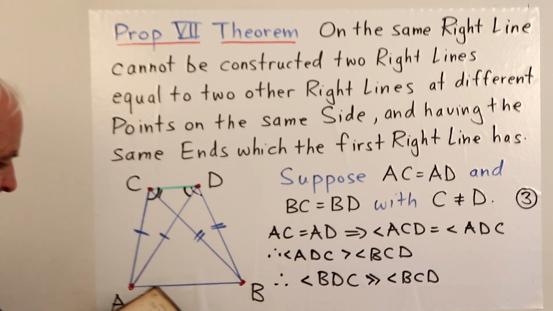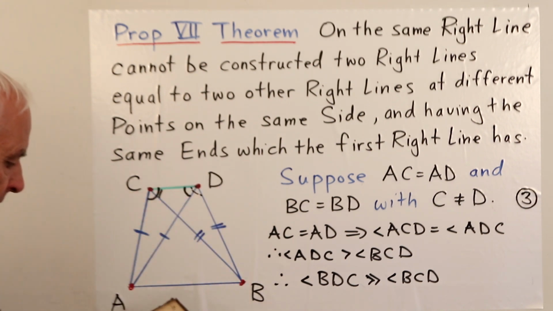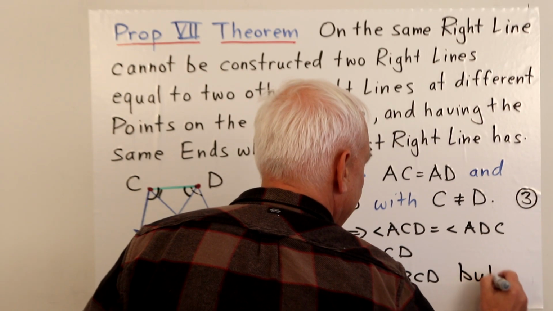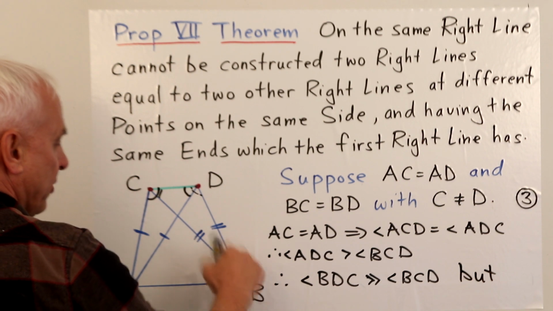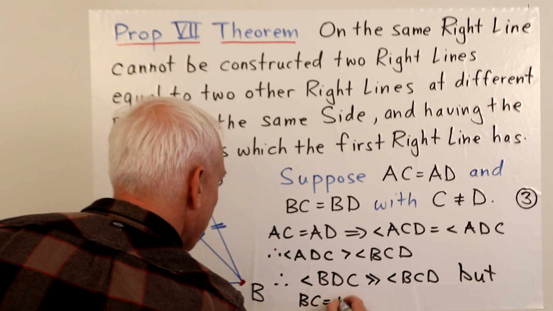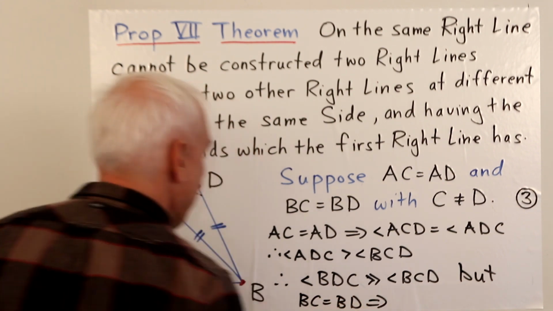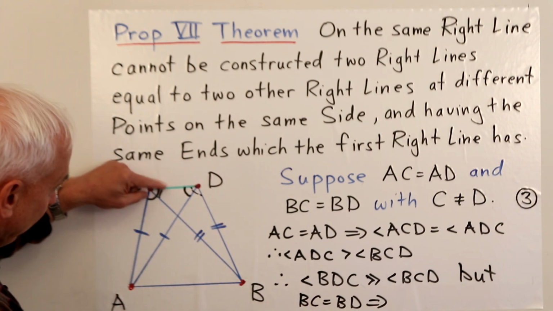Okay, but again, because CB is equal to DB, the angle BDC will be equal to the angle BCD. Because there's another isosceles triangle here, the triangle BCD, the fact that BC equals BD should imply, using Pons Asinorum in this triangle, that these two angles are actually equal.